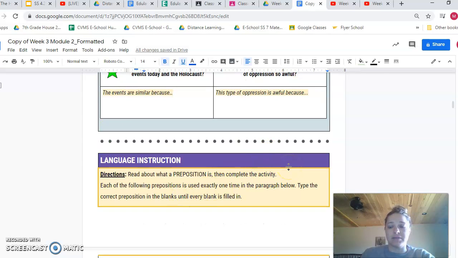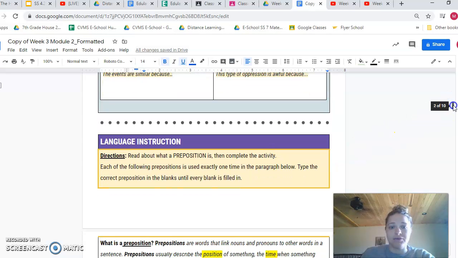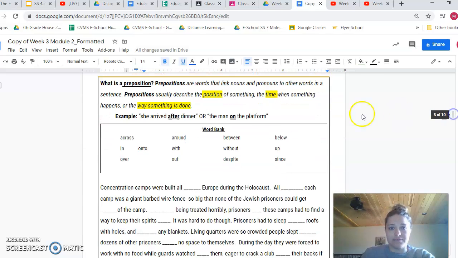We're going to talk about something called a preposition. This may be a review for many of you, and you use prepositions every day and probably don't even know it. Okay? So what is a preposition? Prepositions are words that link nouns and pronouns to other words in a sentence. So prepositions usually describe the position of something, the time when something happens, or the way something is done. So for example, she arrived after dinner, or the man on the platform, right?